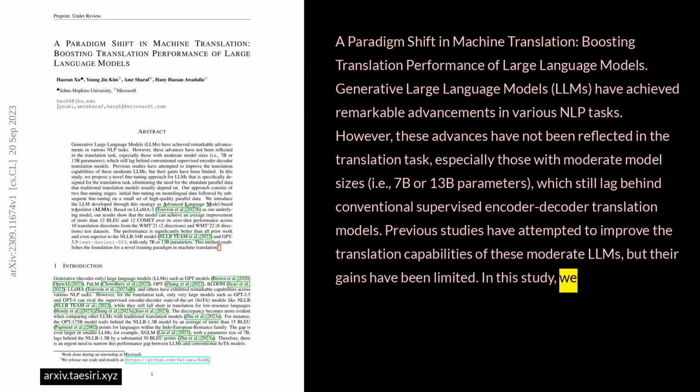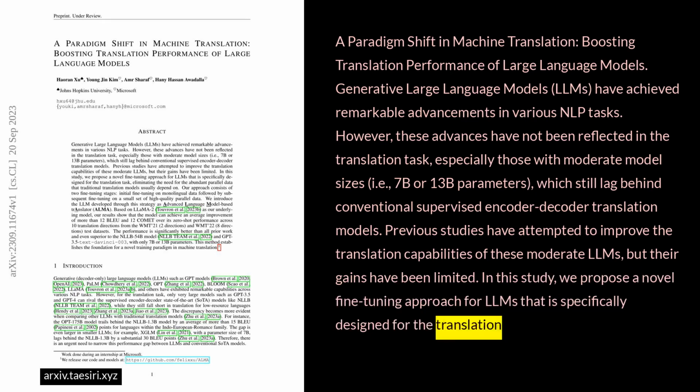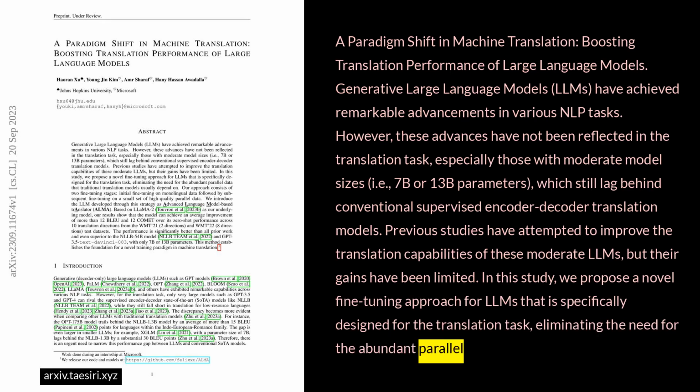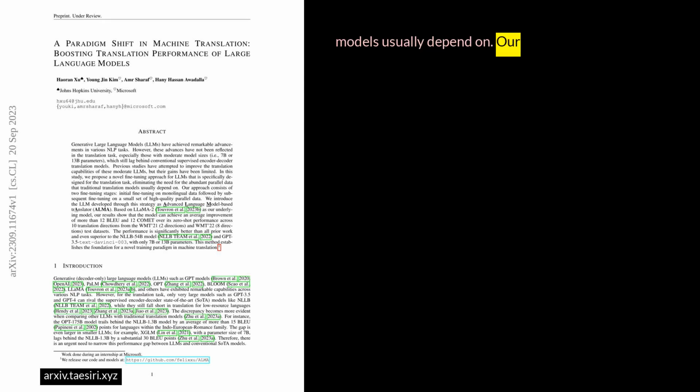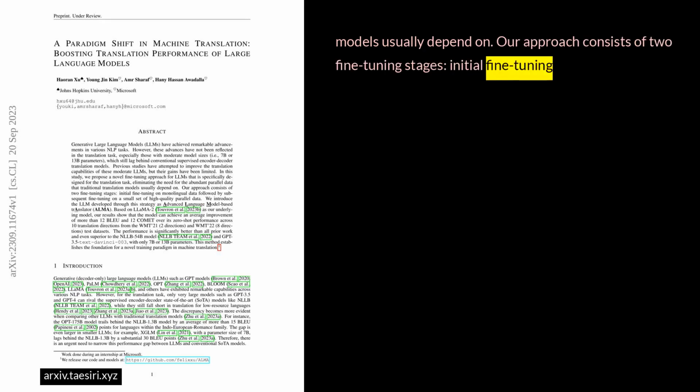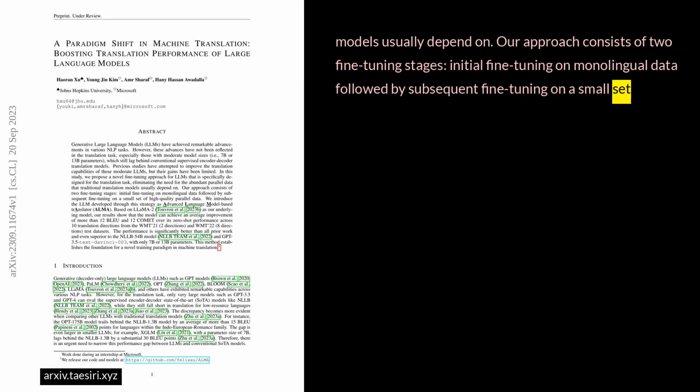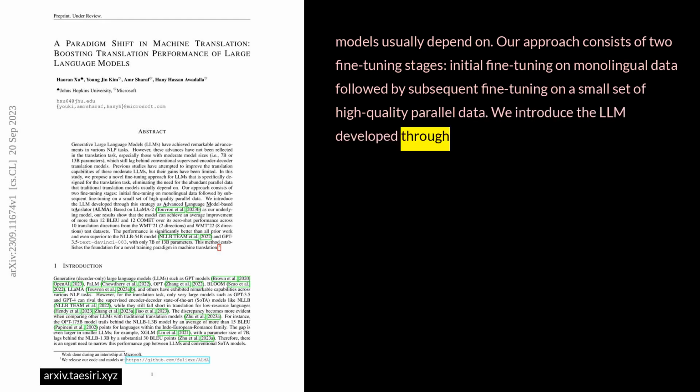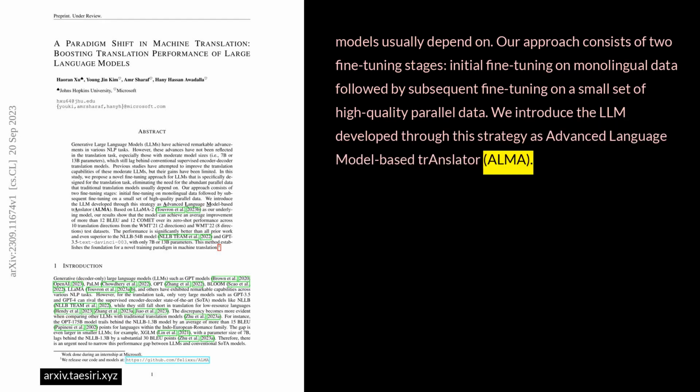In this study, we propose a novel fine-tuning approach for LLMs that is specifically designed for the translation task, eliminating the need for the abundant parallel data that traditional translation models usually depend on. Our approach consists of two fine-tuning stages. Initial fine-tuning on monolingual data, followed by subsequent fine-tuning on a small set of high-quality parallel data. We introduce the LLM developed through this strategy as Advanced Language Model-Based Translator, ALMA.